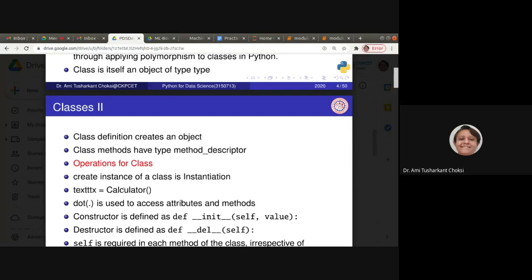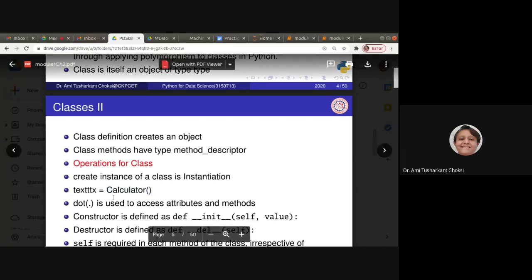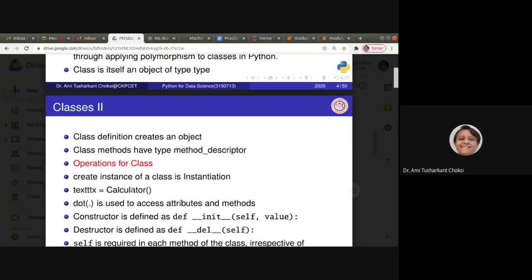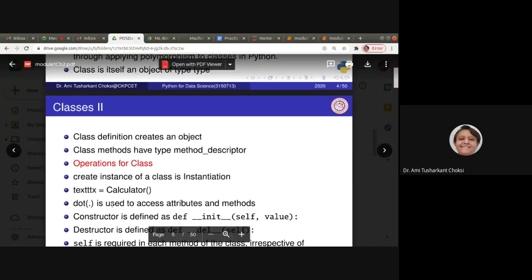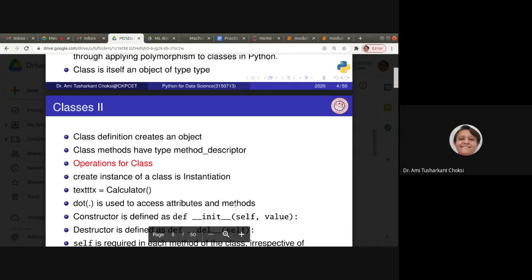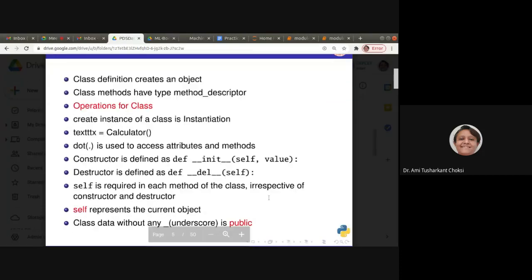That is, we can say, suppose tx equal to Calculator and two parentheses, where Calculator is the name of the class, right? Dot is used to access attributes and methods.